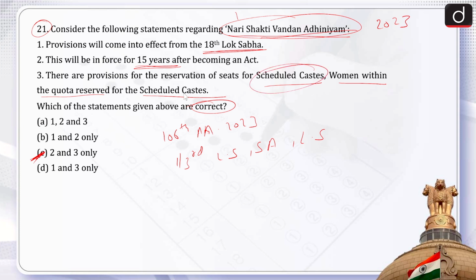So women within the scheduled caste quota were also reserved. So the third statement becomes correct.